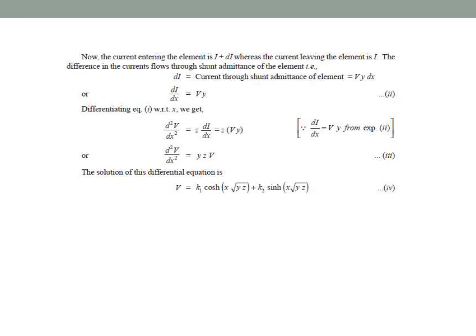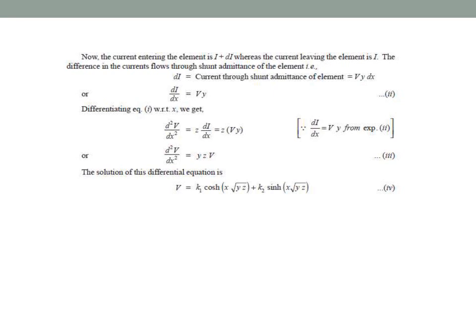So dI by dx is equal to V Y. Differentiating the above equation with respect to x, we get d square V by dx square is equal to Z dI by dx, that is equal to Z V Y. So d square V by dx square is equal to YZ V.